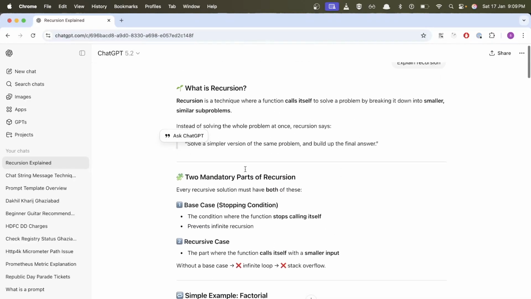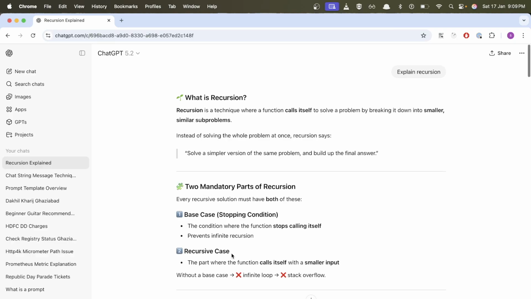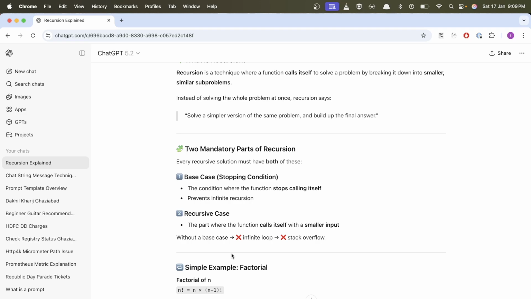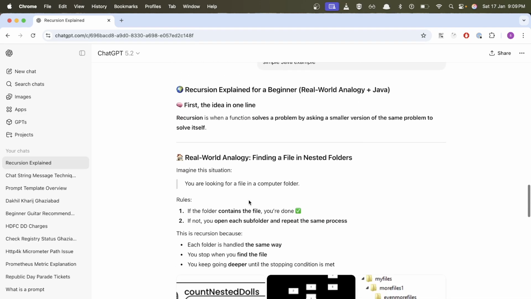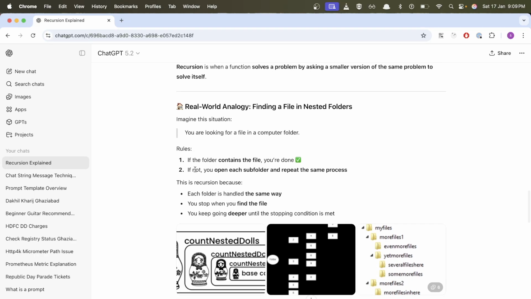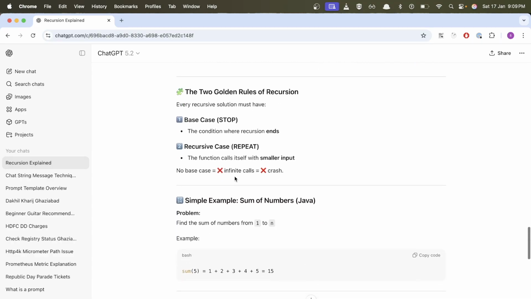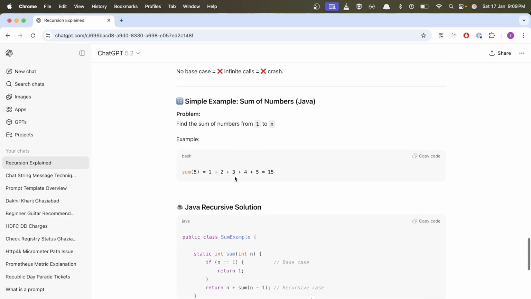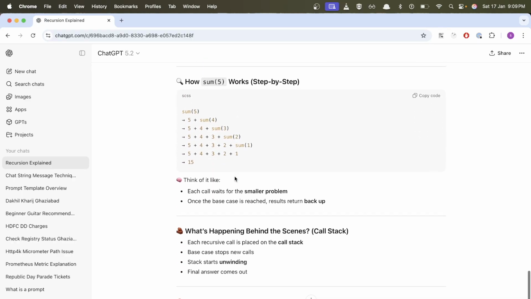So depending on your prompt, where it here didn't give you the rules, right? It just explained the parts, like base case and recursive case, just telling how to write a recursion. Now it is trying to be more descriptive, because I'm saying explain it like a beginner. So it's giving you much more detail. Folder, subfolder, I'm not going into these details, but it's trying to give more detail, and it also gave the example in Java.